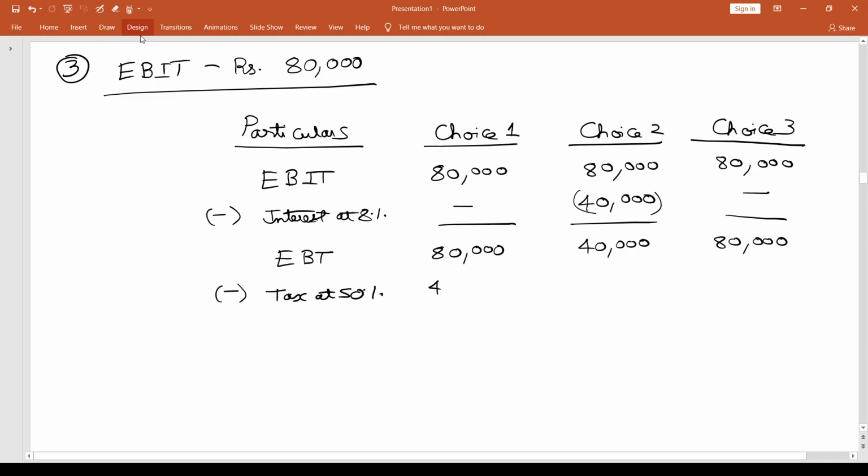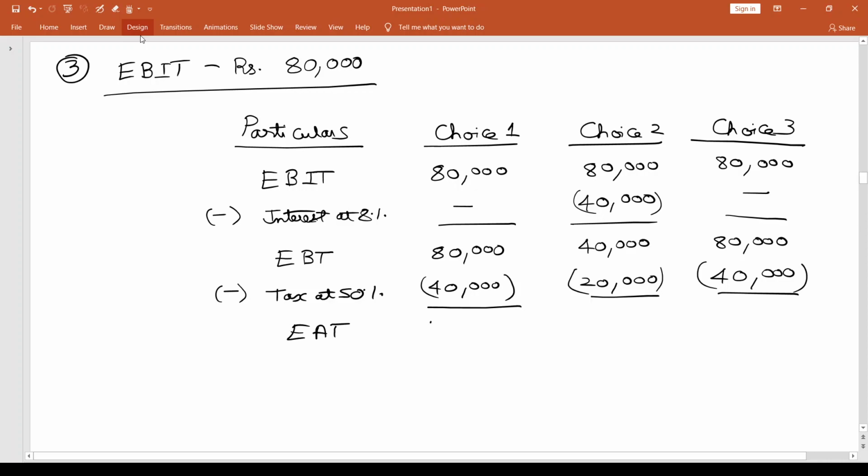So this is 40,000 and this is 20,000, and here again it is 40,000. I get my earnings after tax: 40,000, 20,000 and again 40,000.